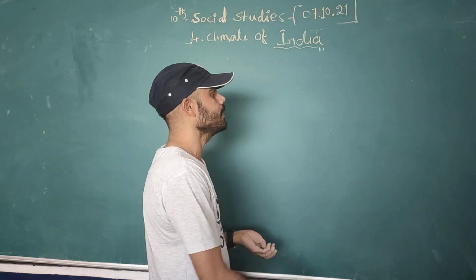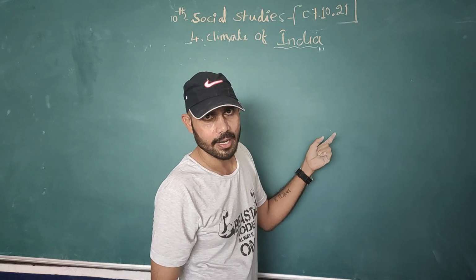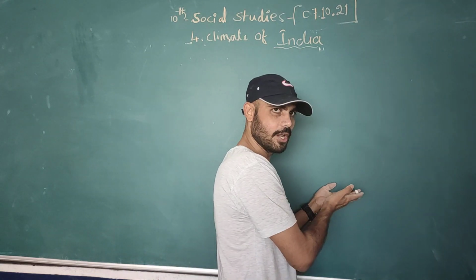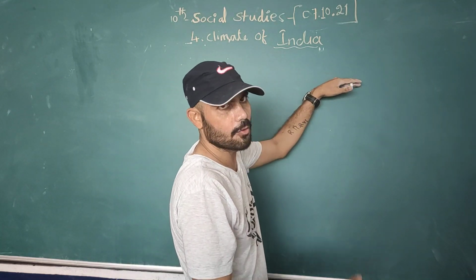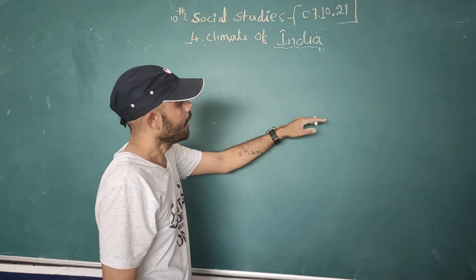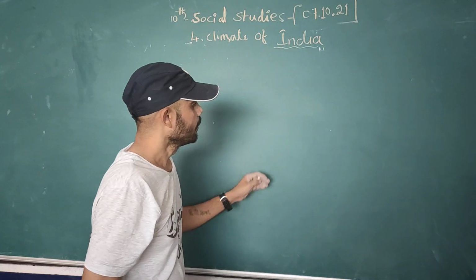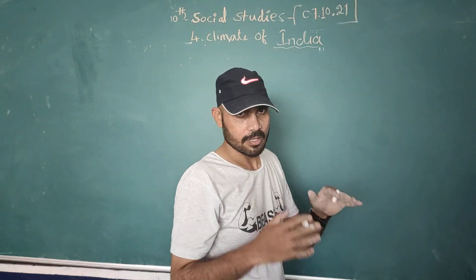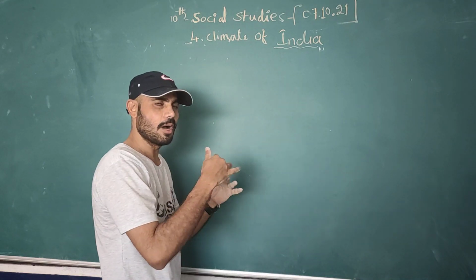What are the factors? The latitude, altitude, the relationship between water and land, and finally upper air currents. In latitude, when we move from the equator towards the north polar side, the climate changes. With altitude, as we go up, the temperature decreases. And in land and water relation, in winter and summer the daytime is warm and the night time is cool.